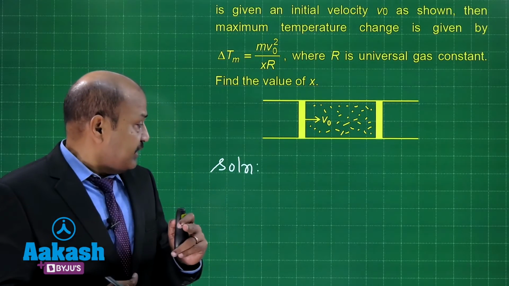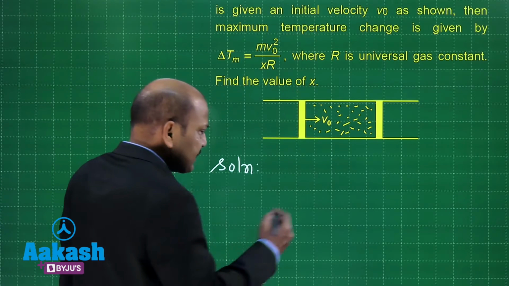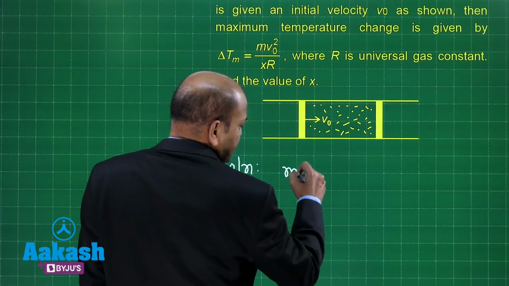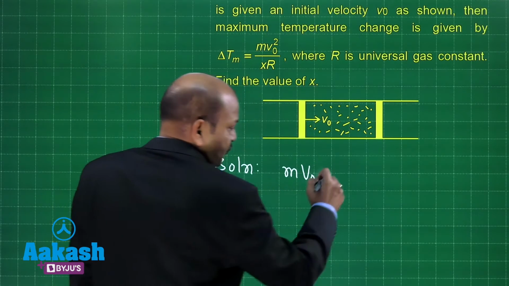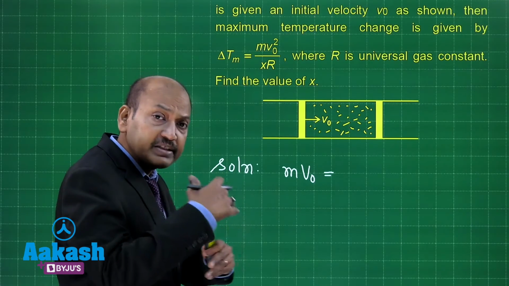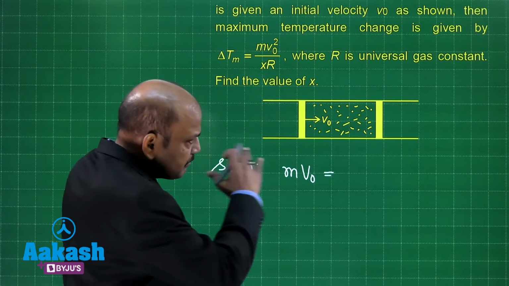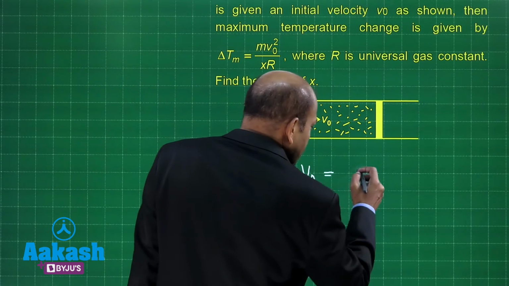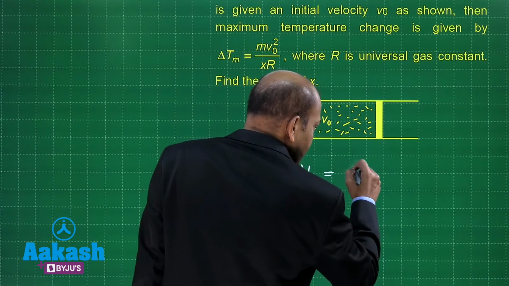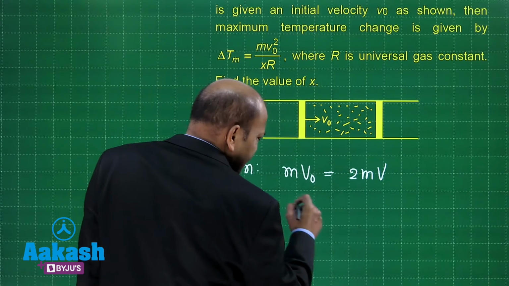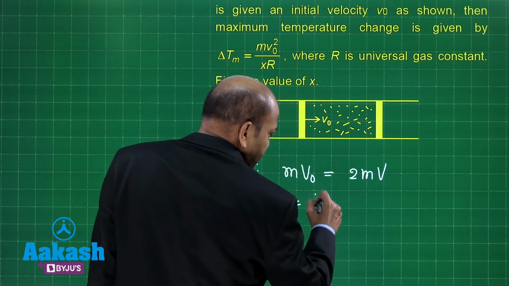So, applying conservation of linear momentum, we can say that m v naught is equal to, at the moment of maximum compression, at the moment of maximum loss in kinetic energy, both pistons are going to have the same velocity, and if that velocity is v, then that is equal to 2m into v. I hope this step is clear to you, and that gives us v equal to v naught divided by 2.